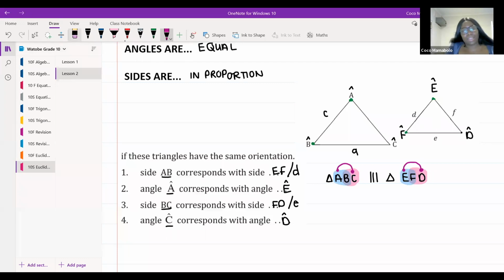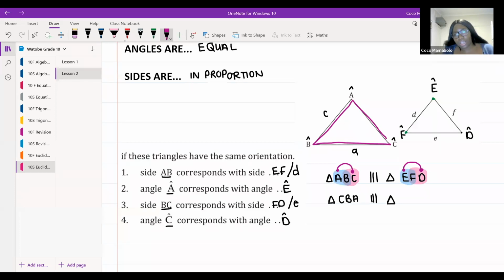Okay, so the order matters. What happens, guys, if I say triangle CBA is similar to what? Which triangle is CBA similar to? Now, remember the order that I moved in. I started at C, and then I went to B, and then I went to A, close triangle.